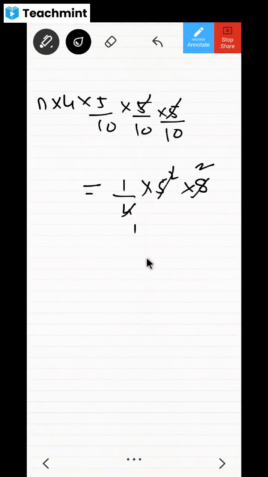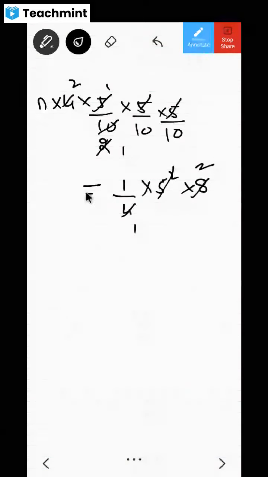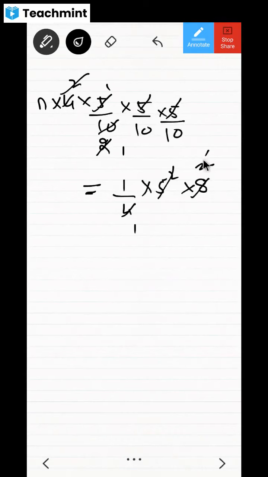Is it okay? Now 5 ones, 5 twos. 2 ones, 2 twos. Now this 2 and this 2. Is it okay? Now what is remaining on LHS, check?